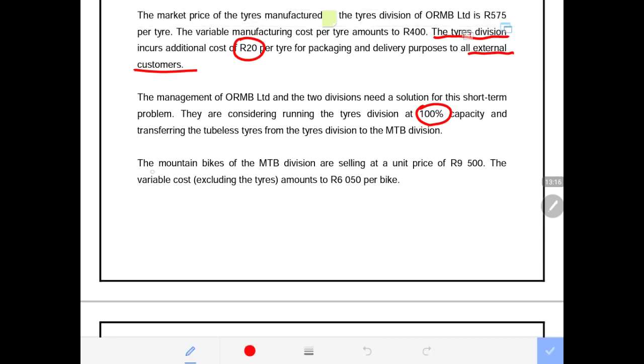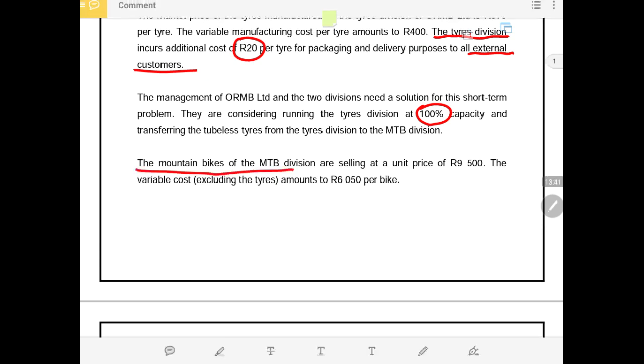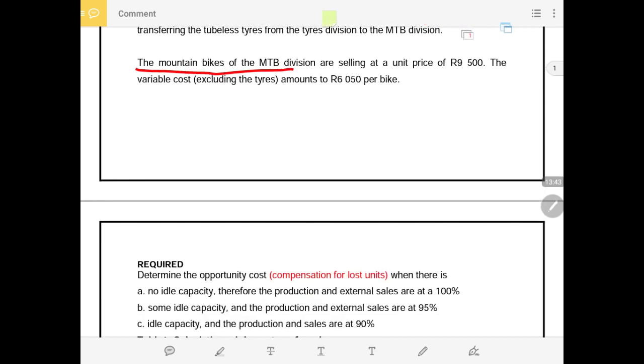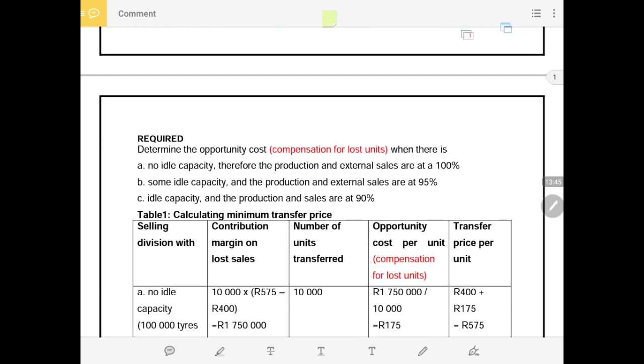Then it further says that the mountain bikes of the MTV division are selling at a unit price of 9,500. So this is the complete market selling price for the whole bike. The variable cost excluding the tire amounts to 6,050 per bike. That is not very important when it comes to this question.